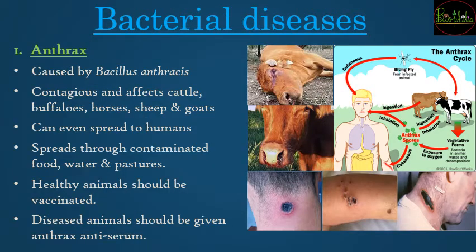Now what are the bacterial diseases that can be seen in the case of cattle? So cattle के case में bacterial diseases में first आता है, that is anthrax. So anthrax is going to be a disease which is caused by a bacteria called Bacillus anthracis, and it is going to be contagious, यानी वो एक cattle से दूसरे cattle तक फैल सकता है. It can affect cows, buffaloes, horses, sheep and goats. So not only in your cows and buffaloes, it can also spread to other livestock animals.